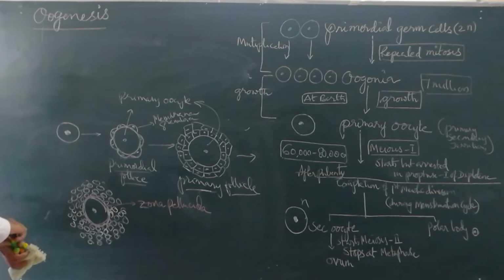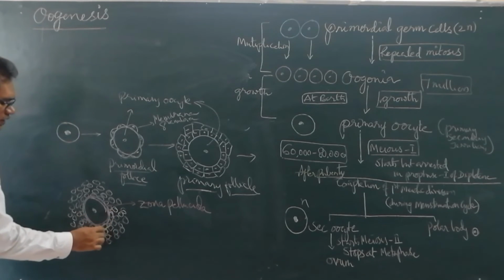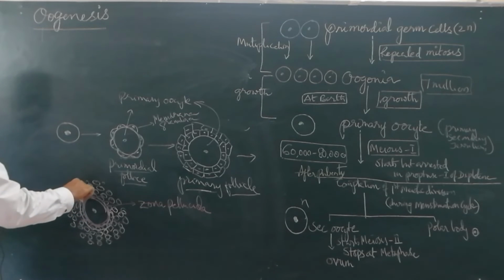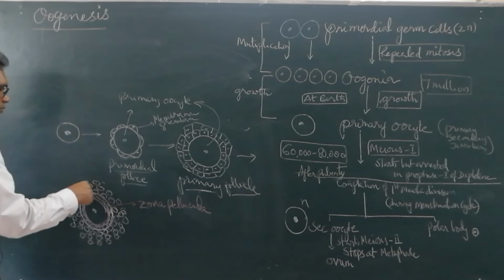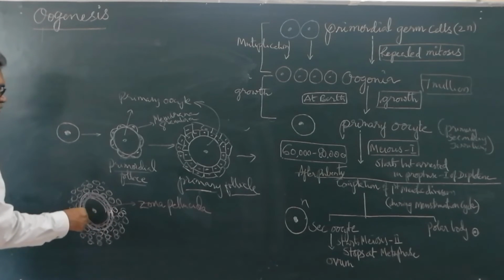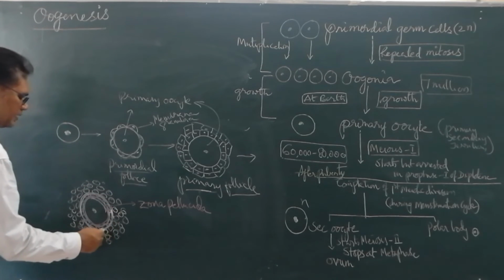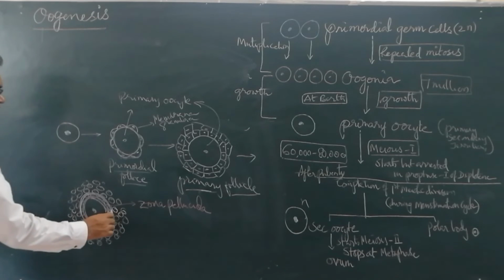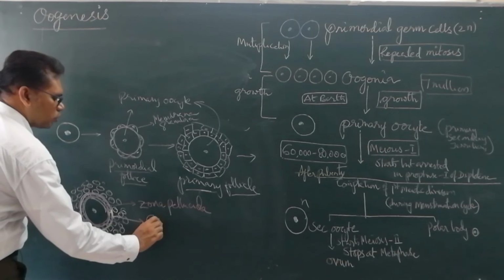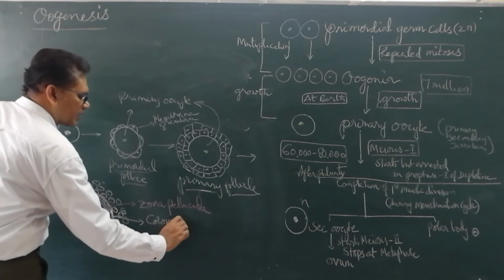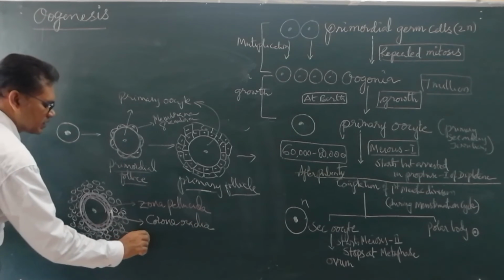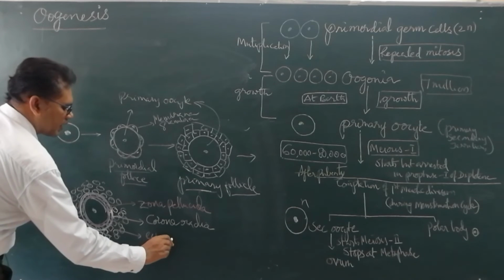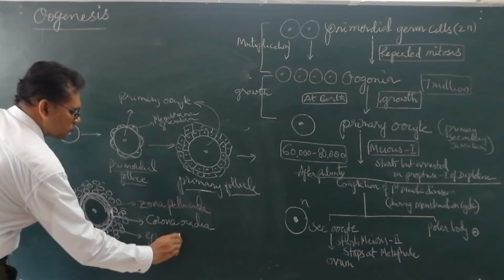Then, these membrana granulosa cells are firmly attached to the zona pellucida, and this is called the corona radiata. These cells are called granulosa cells.